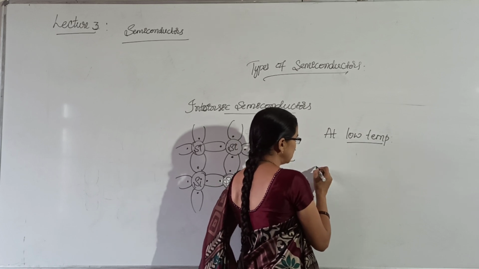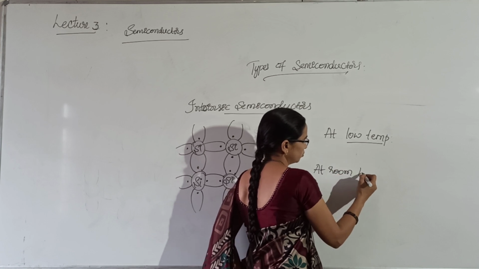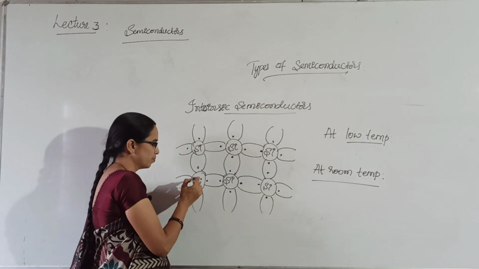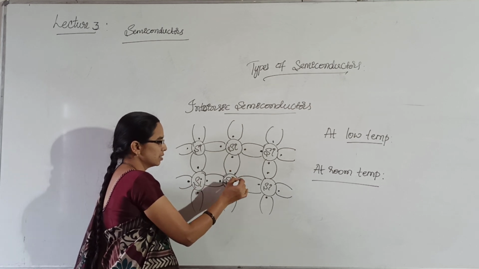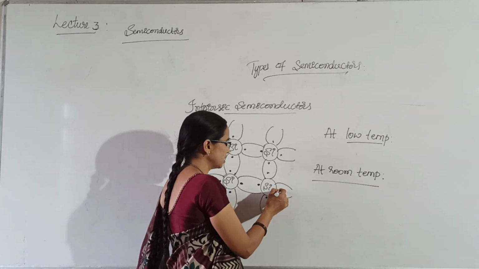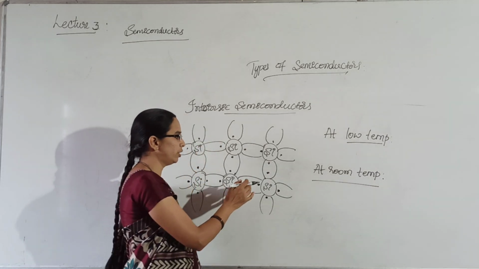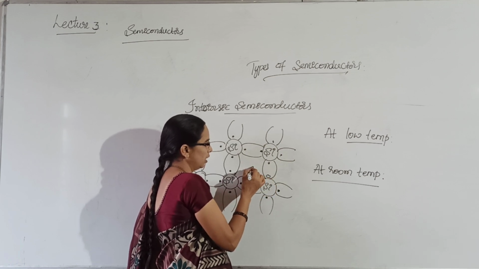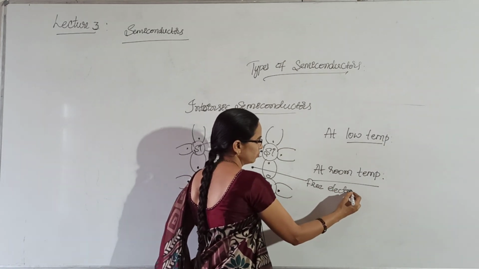When the temperature increases, these valence electrons get some thermal energy, and break this covalent bond and become free, and that is called a free electron.